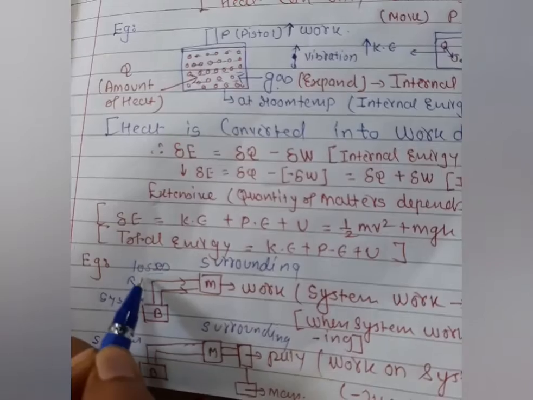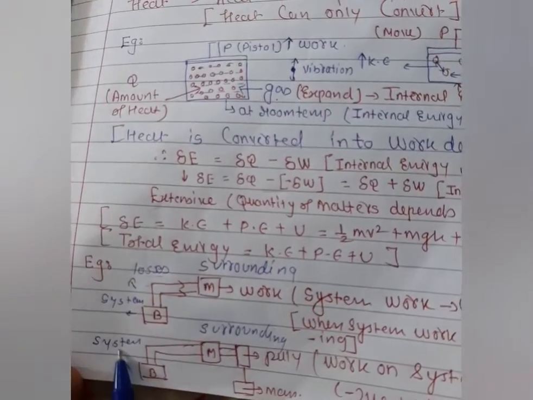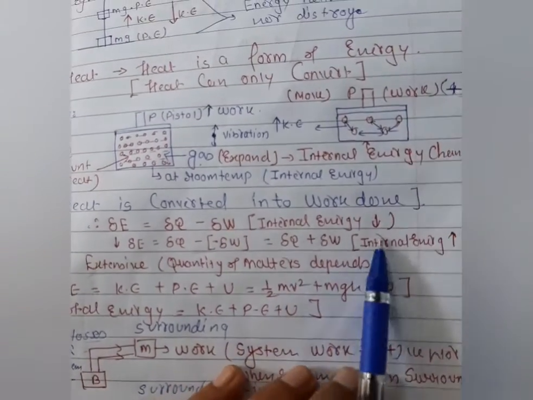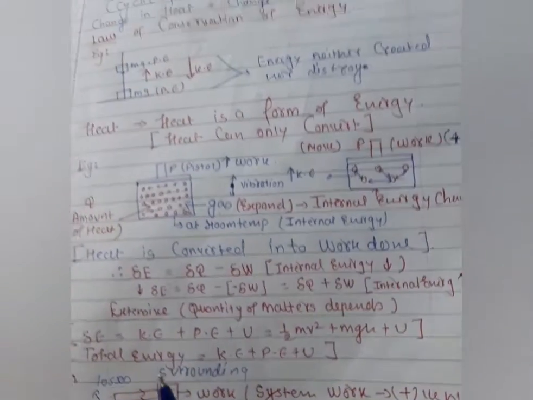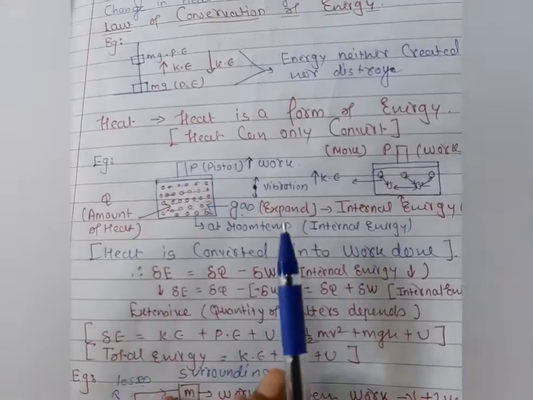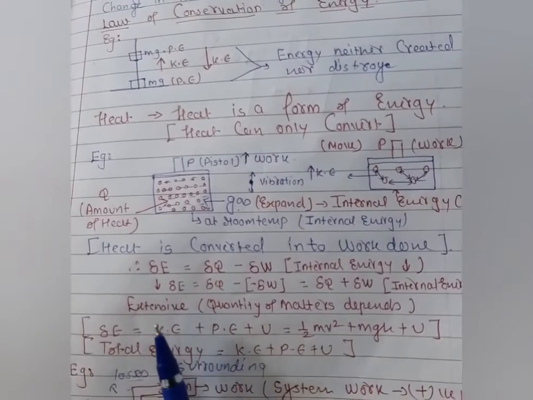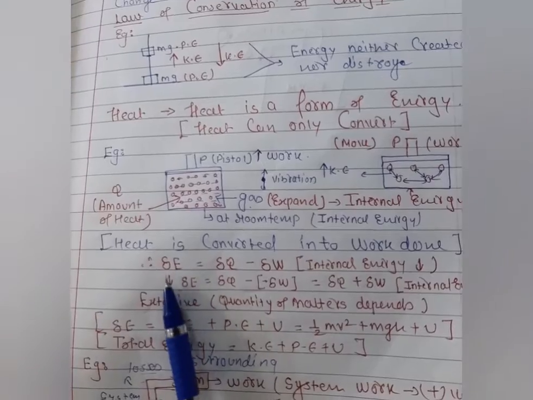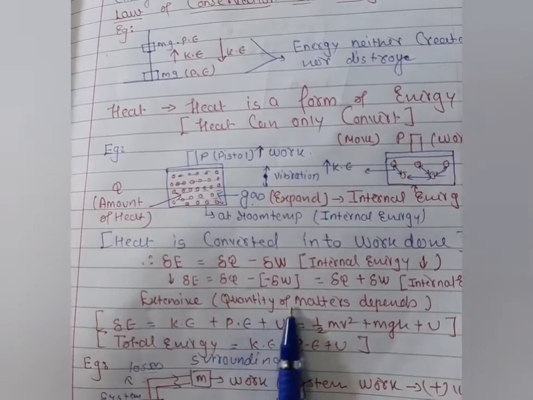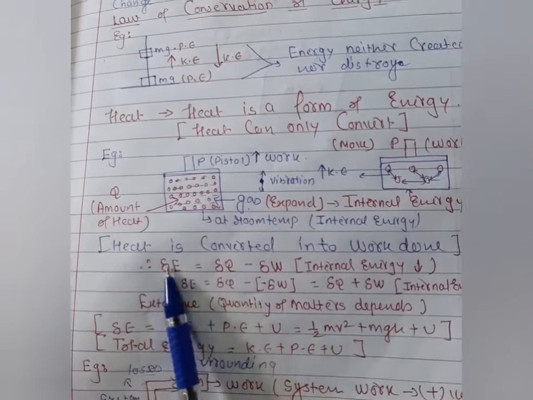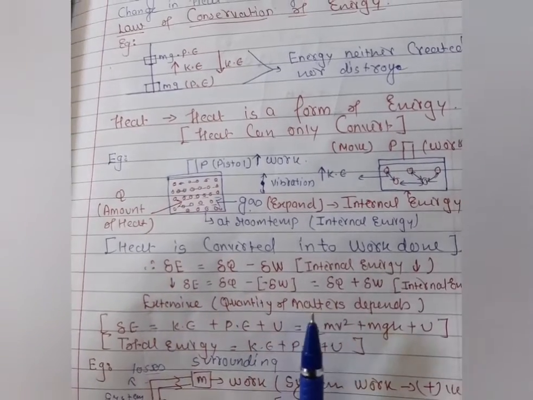When the system loses energy, it means internal energy is destroyed. When the system gains energy, it means internal energy is increased. Hope you're very clear about it with the help of this example. And students, one more keyword and important point is that del is nothing but extensive. Extensive means the quantity of matter matters. This change of internal energy always depends upon the matter.